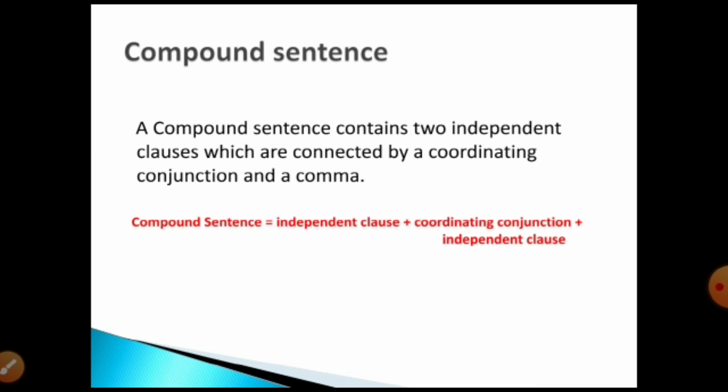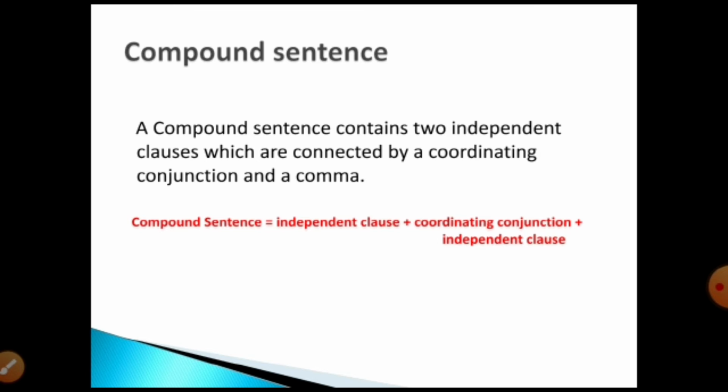Compound sentence contains two independent clauses which are connected by a coordinating conjunction and a comma. அதாவது two independent clauses. ஒரு compound sentence எப்படி இருக்கணும், how the compound sentence will be அப்படின்னா, it has two independent clauses which are connected by a coordinating conjunction. அதாவது அந்த ரெண்டையும் சேர்க்கிற மாதிரி ஒரு coordinating conjunction வந்துட்டு, and it also has a comma அப்படின்னு சொல்லியிருக்காங்க, okay. That is called compound sentence.